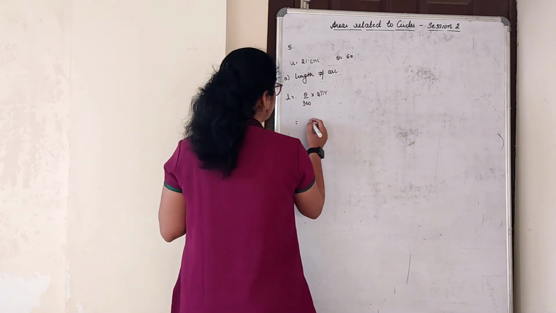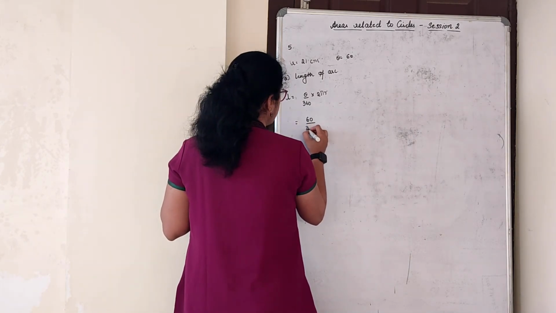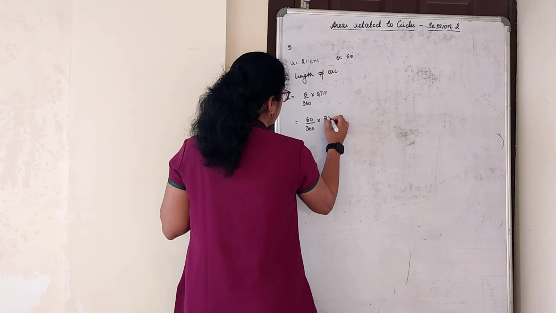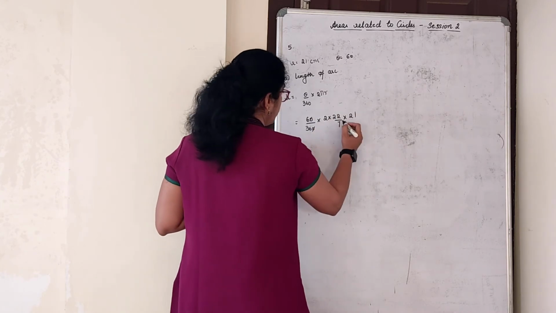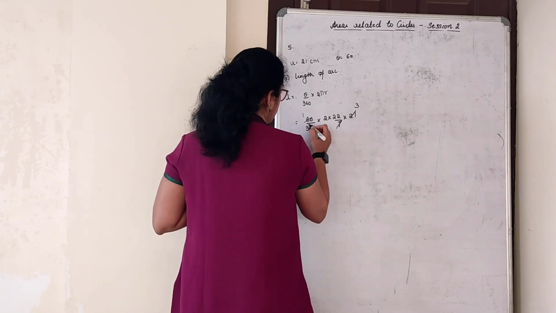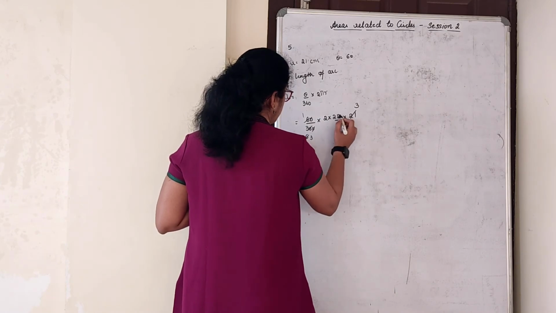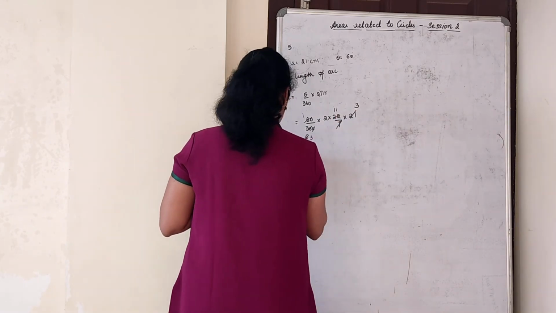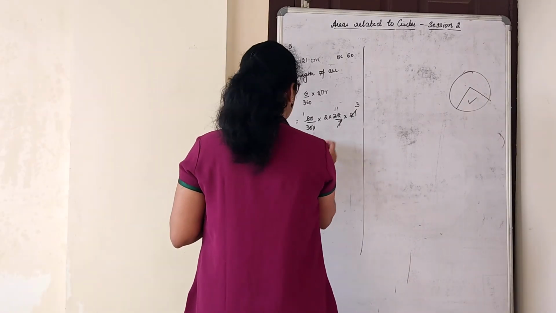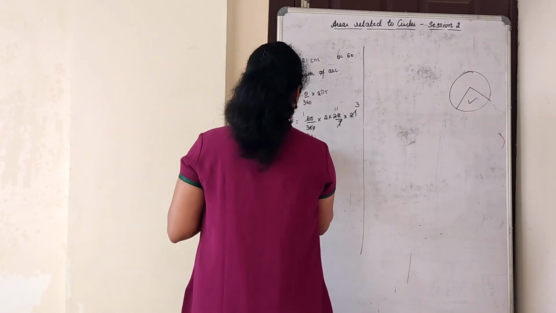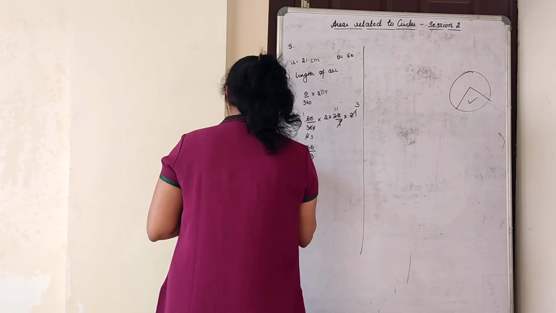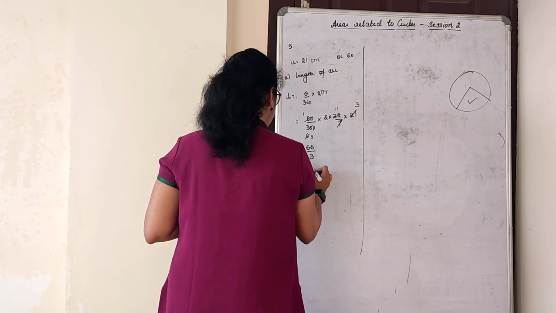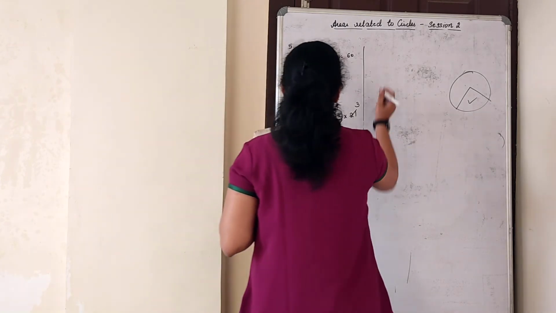It is 22 by 7. 60 by 360 into 2 into 22 by 7 into r is 21. 7 3s are 21, 6 by 6 are 2, 3 2s are 6, so 66 by 3. So L is equal to 22 centimeter. Length comes in terms of centimeter.